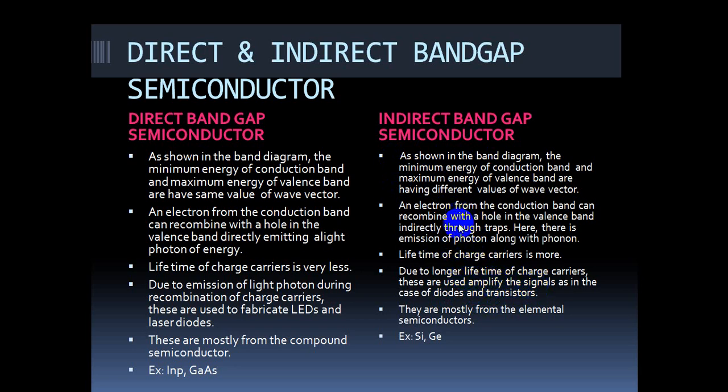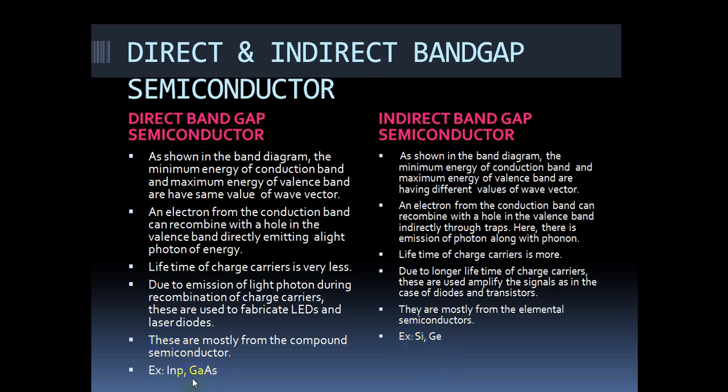Once again, the emitted radiation is in the invisible region, that means in the IR region. So that's why these are used in TV remotes, AC remotes, etc. Examples are silicon and germanium.